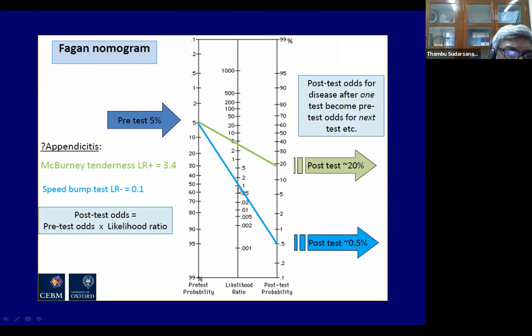But this is how the pre-test probability marries with the likelihood ratio, which is a combination of sensitivity and specificity. Remember, negative likelihood ratio and positive likelihood ratio. They combine to end up with a post-test probability. Mathematically, you convert the pre-test probability to odds. A 5% pre-test probability will become 5 out of 95 pre-test odds. You multiply the pre-test odds by the likelihood ratio and get the post-test odds. The post-test odds can be converted back into a probability. Fagan sat and did this millions of times and finally came up with a chart which is used worldwide so that you can avoid doing all the mathematics.